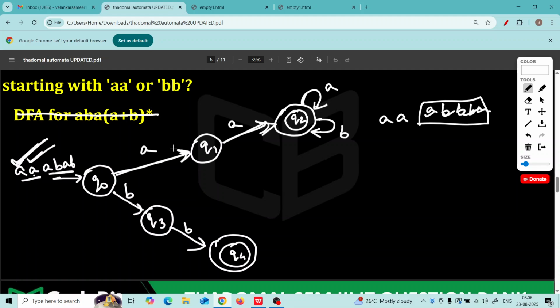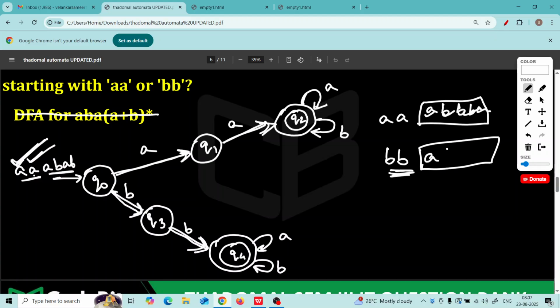Here also, if the first two letters are BB, then who cares what is there after that? Correct? So whether you get A or B after the first two B's, you stay there in the final state. Tell me, if first two letters are BB, from Q0, first B traced, second B traced, so you know first two letters are BB. Now whatever you get after this, A or B, you will not leave the final state.